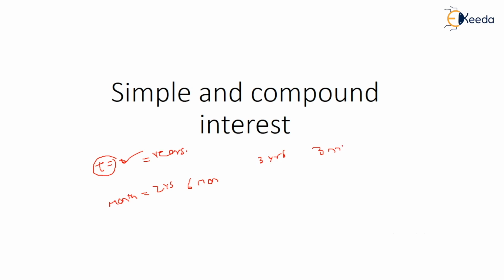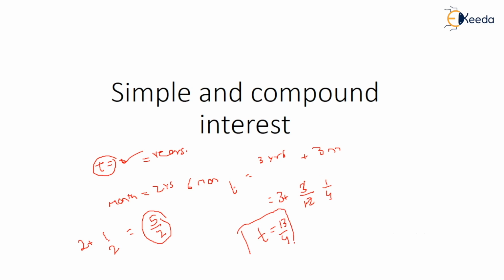So you have to convert this into the proper form for t. You know that 6 months is what? 1 by 2. So you can simply solve this: it comes out to be 5 by 2, so 5 by 2 is the time period. And here 3 years plus 3 months. In a year, how many months are there? 12. 3 by 12 comes out to be 1 by 4. So this comes out to be 13 by 4. This is the time period. This is how you need to find the time period in simple interest.